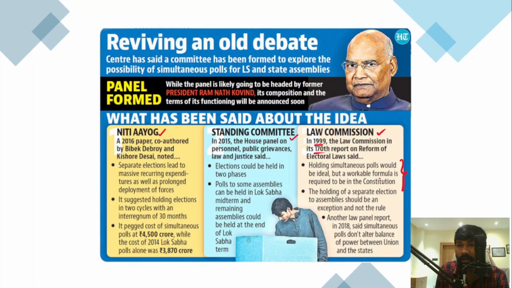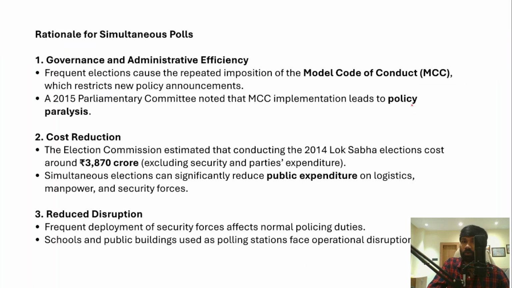However, a workable formula is required in the Constitution to hold simultaneous elections in India. Holding of separate elections to assemblies should be an exception and not a rule. It should be an exception only if we want to hold separate elections to the state legislative assemblies. Right? So in fact, there has been a committee constituted under the former President of India, Ramnath Kovind, about the simultaneous elections. In fact, this committee has also favored holding simultaneous elections all across the country.